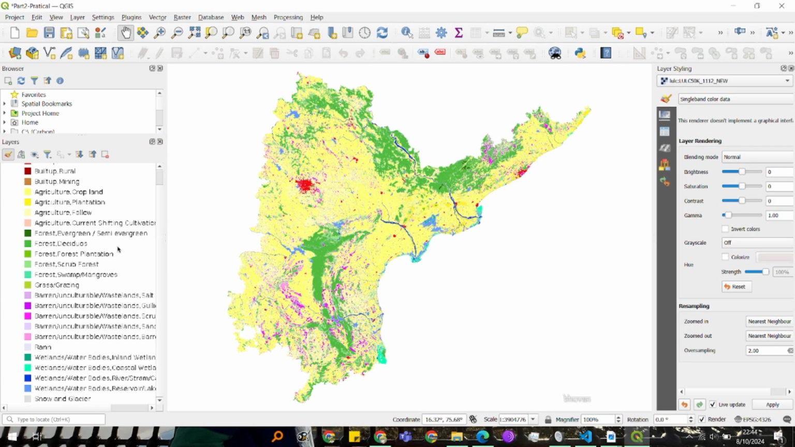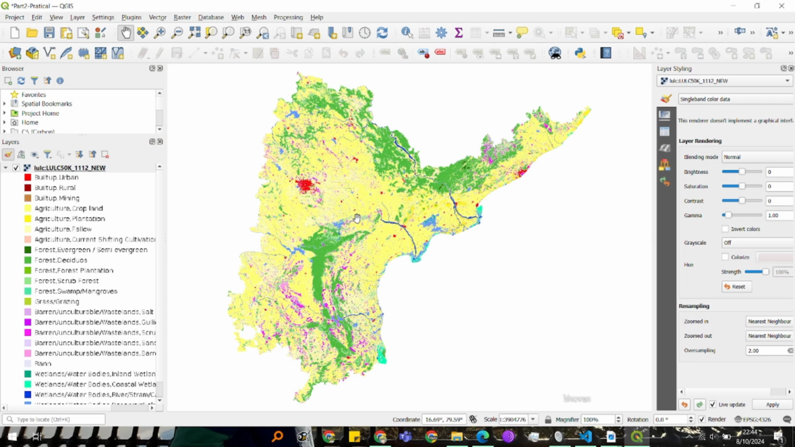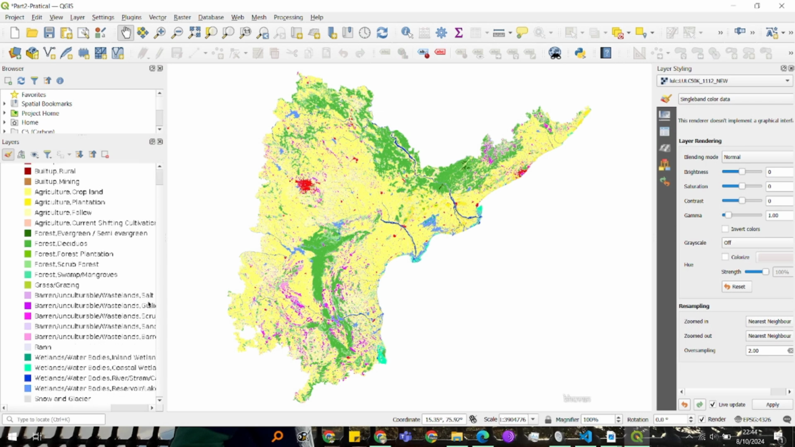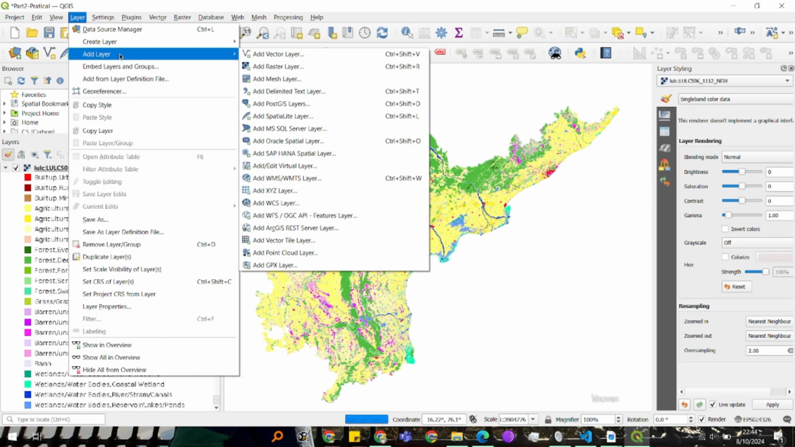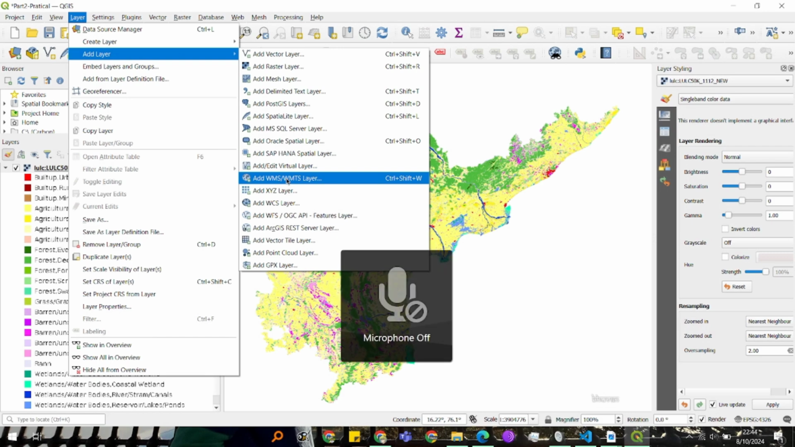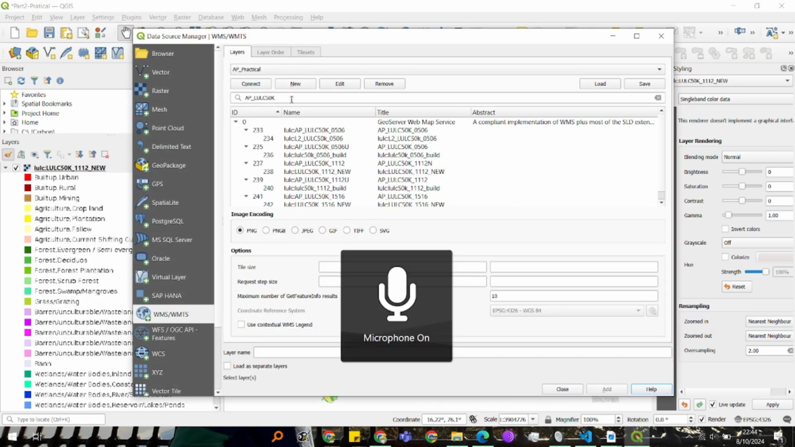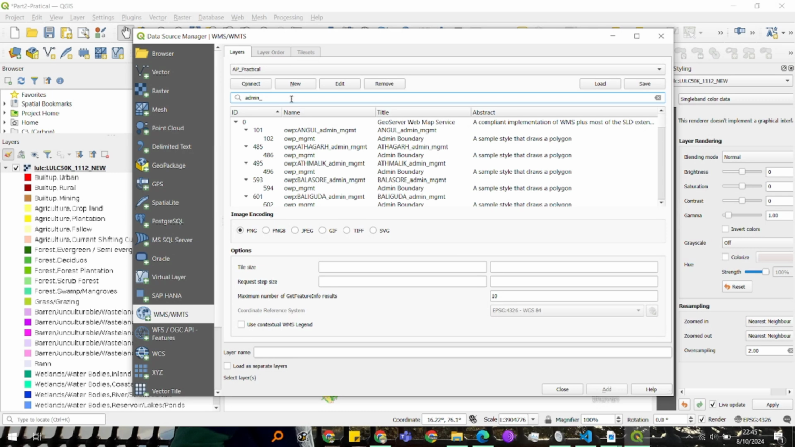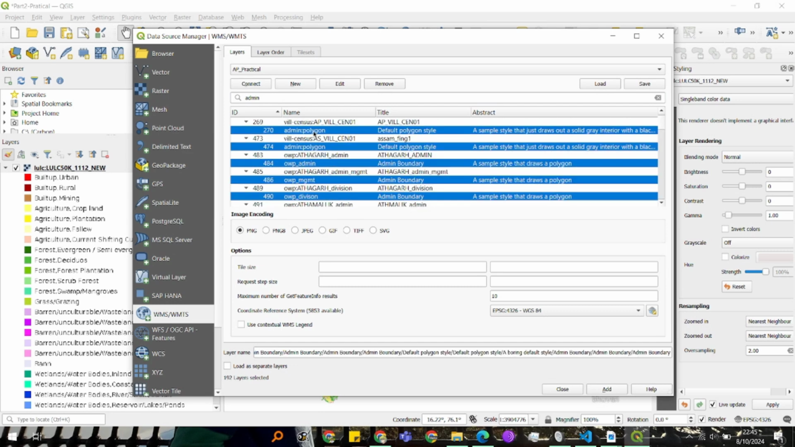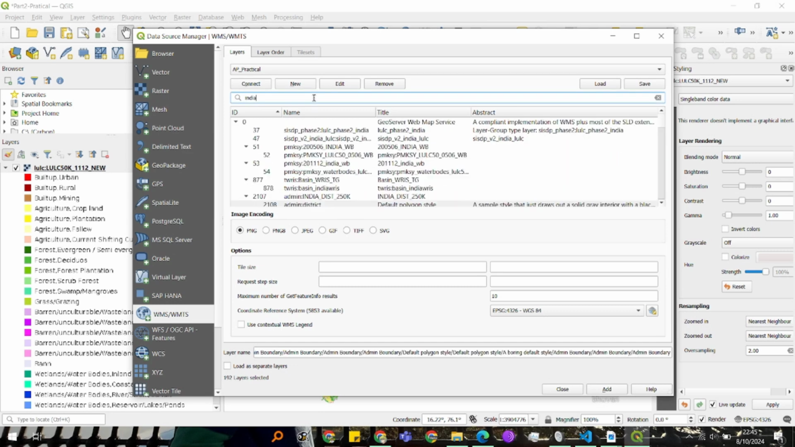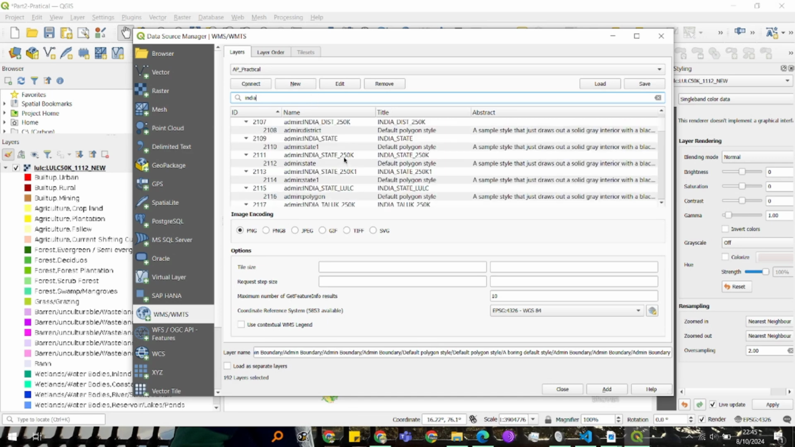Yeah, I can see. So this is Andhra Pradesh. Can you repeat? This is Andhra Pradesh. You can add India's map so you can get an idea of the whole, you can visualize it basically. I think this would be the Indian boundary. Let's search Indian state boundary. Okay, let's add this one.